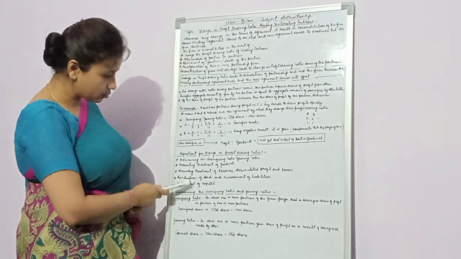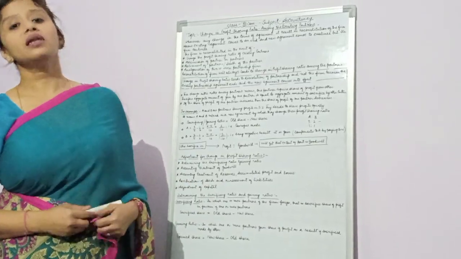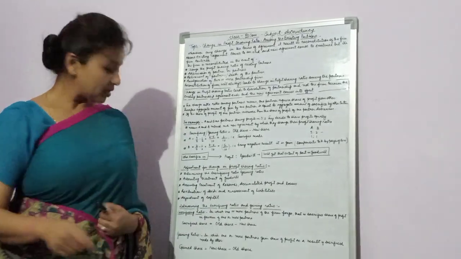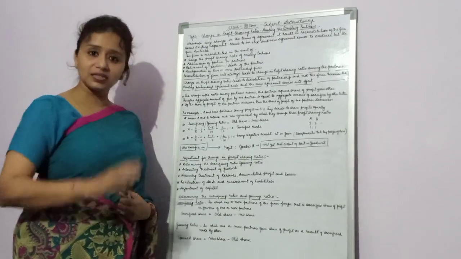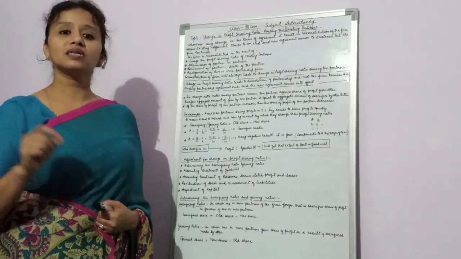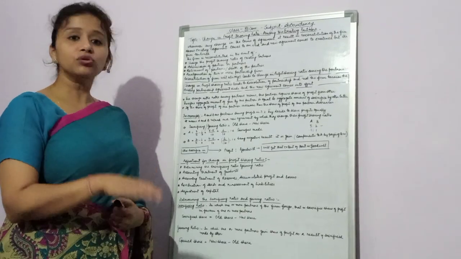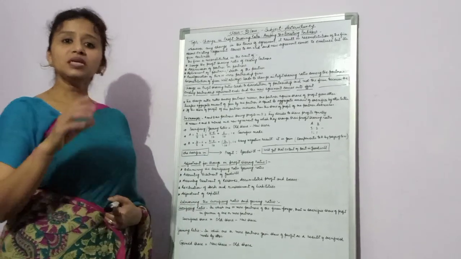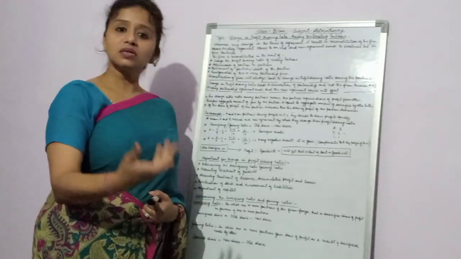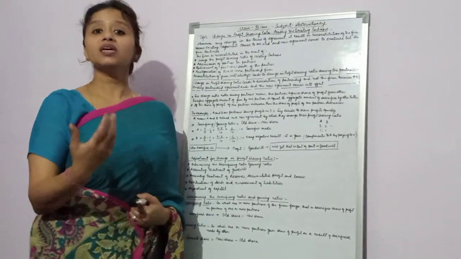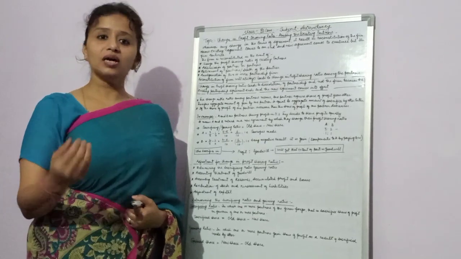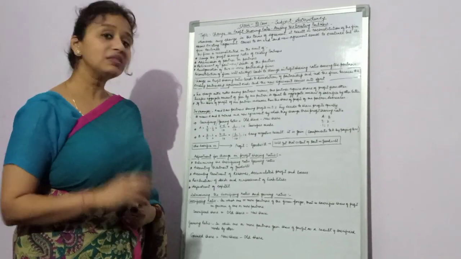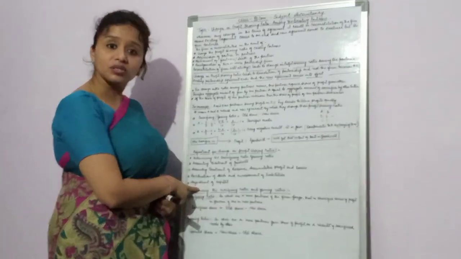Next is the revaluation of assets and reassessment of liabilities. At the time of changing the profit sharing ratio, the next step is to revalue your assets and also reassess your liabilities, so as to know your present position, where you are standing now. The next is the adjustment of capital. In the capital of the concerned partner, if they are gaining, they have to be credited, and if they have to give somebody, then their account has to be debited. This way you maintain or adjust the capital account.